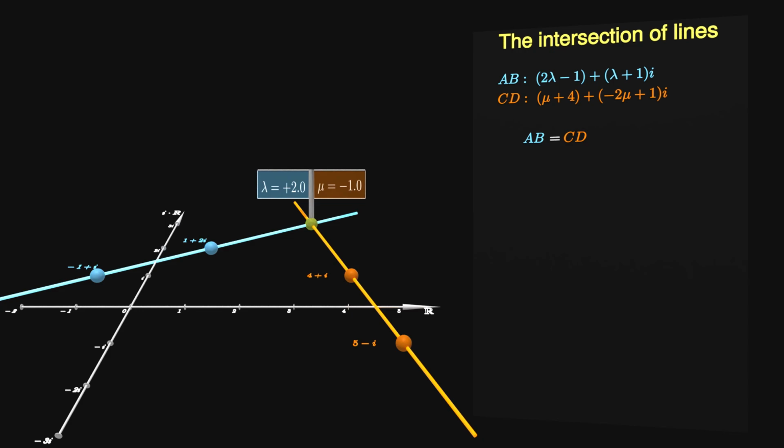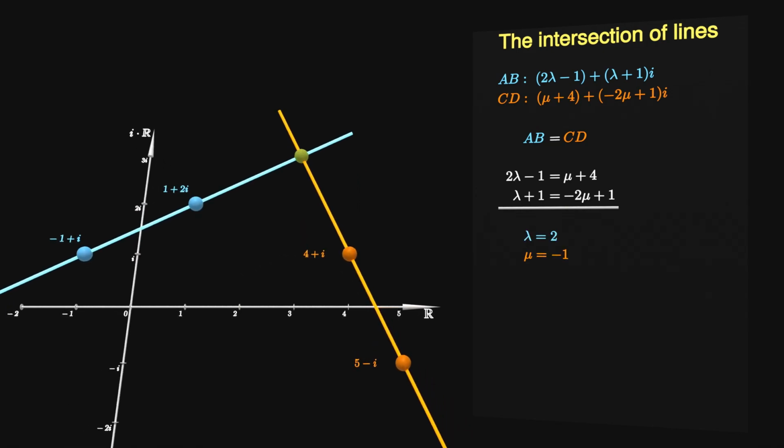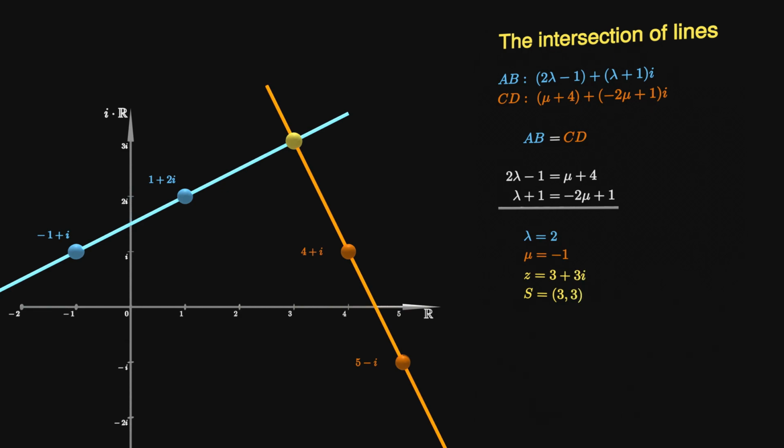However, notice that two complex numbers are equal if and only if their real parts and their imaginary parts are equal. The result is an easy to solve system of two linear equations. Plugging mu equals minus 1 into the original line expression yields the point where the two lines intersect.